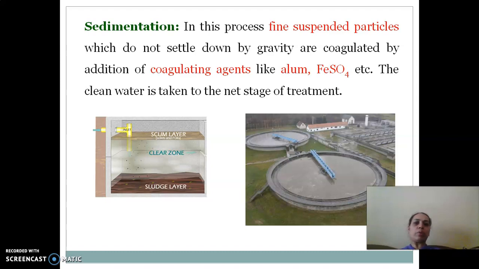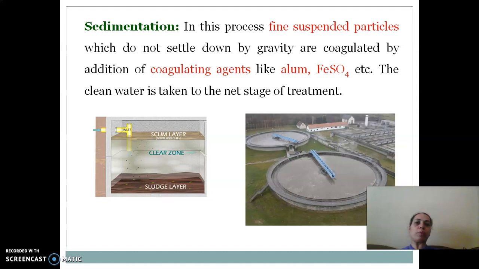So due to gravity, this sand and grit can be removed. In the next process, oil and grease removal, skimming tanks are used, wherein compressed air from the bottom of the tank is passed so that the oil and grease get converted into the soap